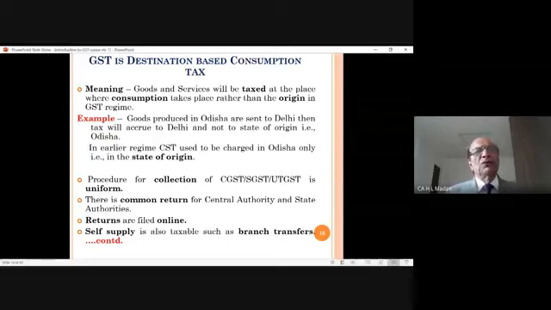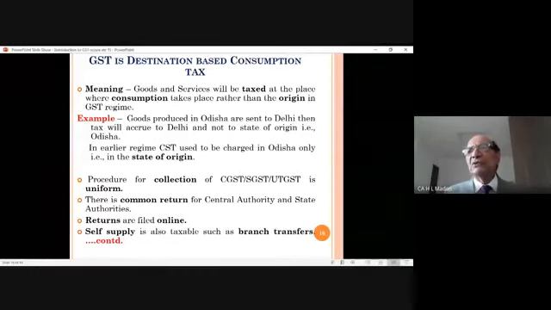Although in almost all the states, or at least in most states, computer systems were used for filing returns, there were places where the returns were still being filed manually. But when you file the returns manually, as I discussed earlier, there is lesser control by the government and there were chances of leakage and evasion also.